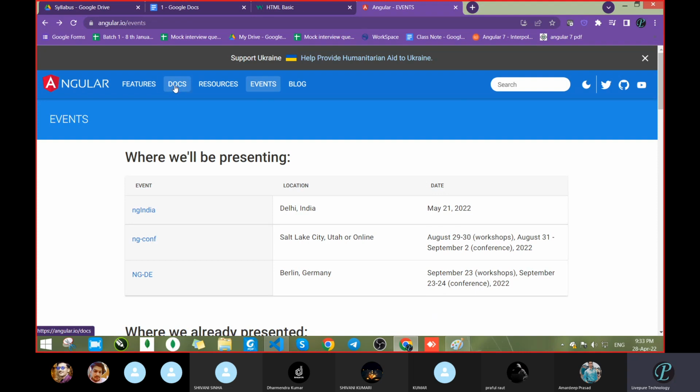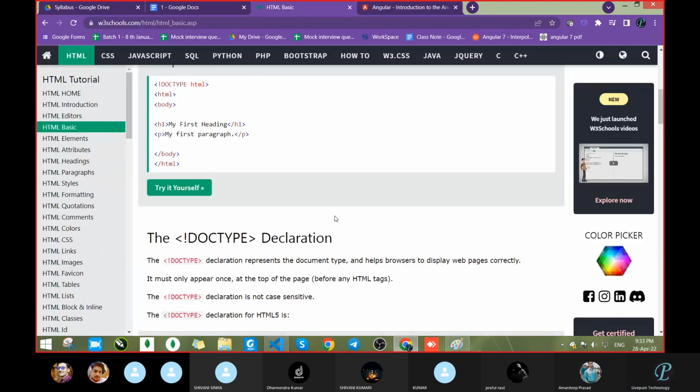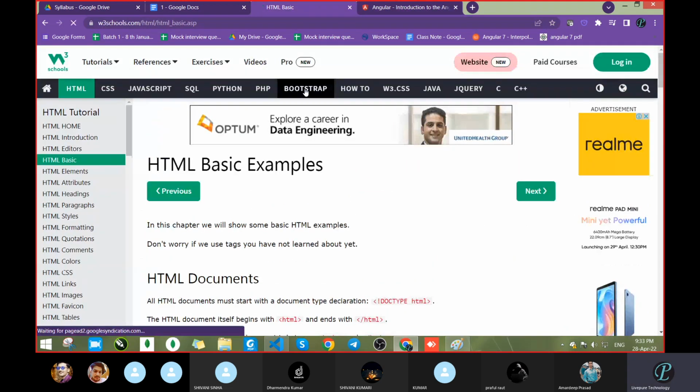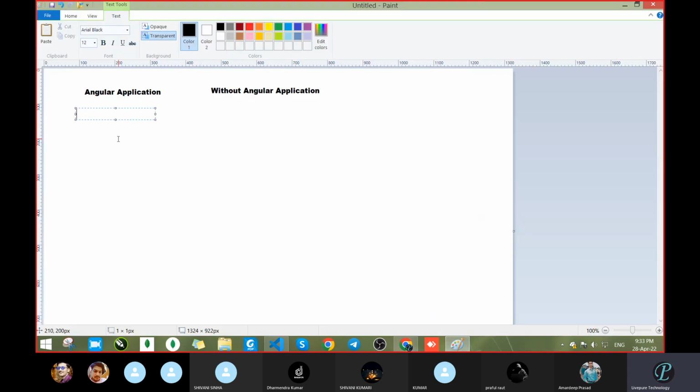Yeah. So click on the documents. Page is not loading, just contents are changing. Came here, go to the navigation bar section. Page is reloading. Now we have observed something: that in an Angular application, the page is not reloading.